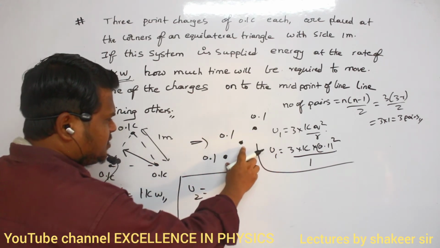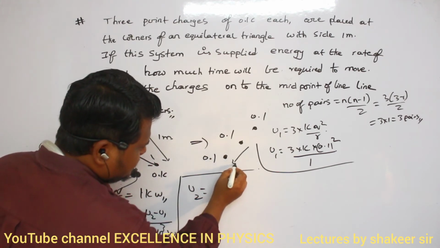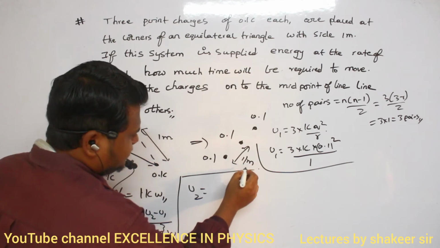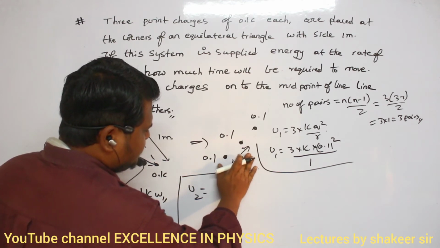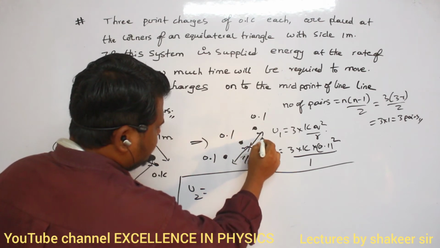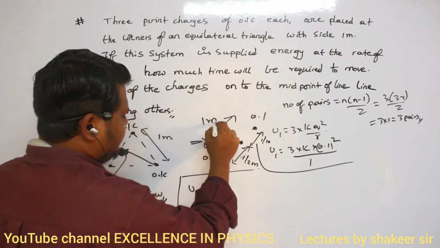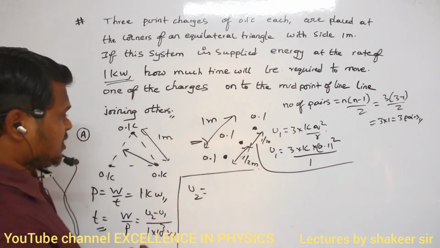So for this one and this one, potential energy will remain the same, no? What is this distance? This distance is half meter. That's all, no? Total it is 1 meter, no? So therefore this distance will be half meter. This distance also will be half meter. This total distance will be equal to 1 meter. So therefore U2 value, how can I calculate?